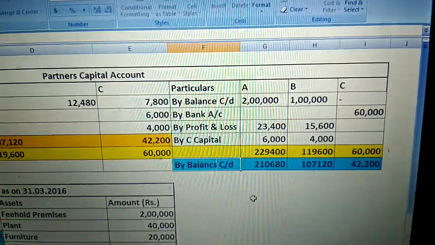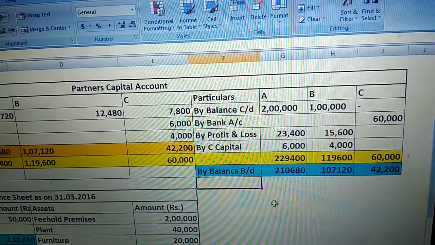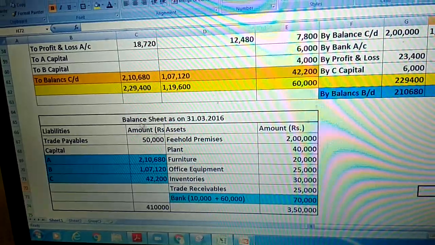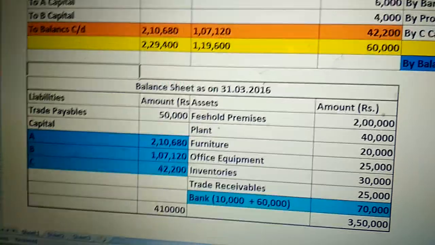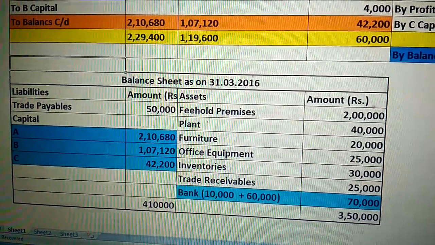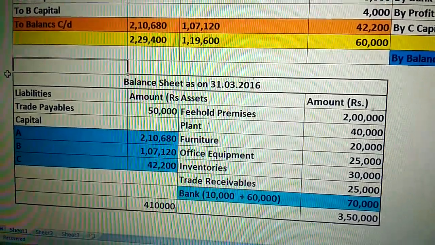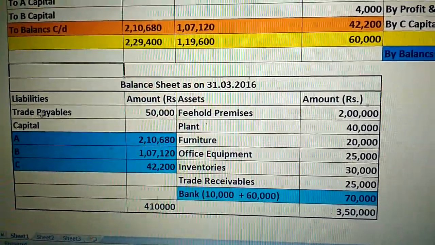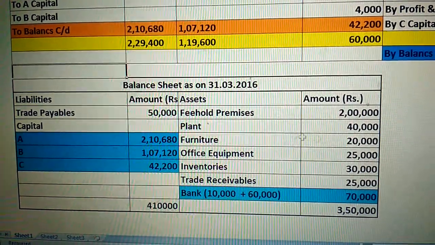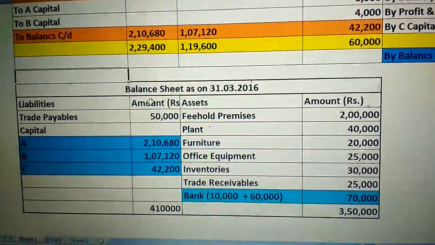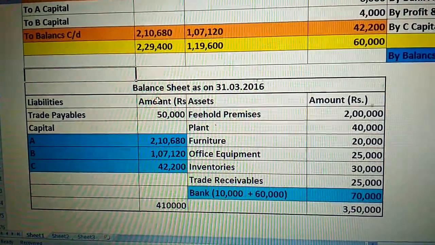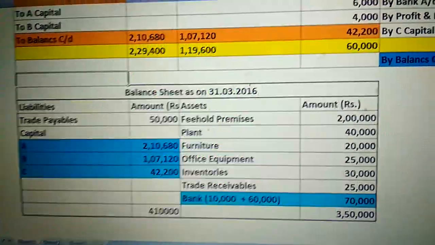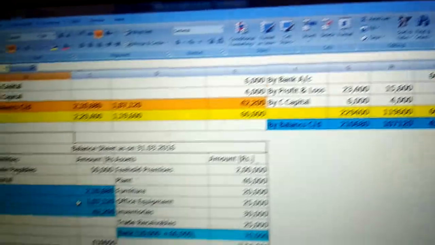Next we need to prepare the balance sheet. Here already they are given the balance sheet, assets and liabilities, no change. Next you need to prepare the balance sheet. No changes in all the assets and liabilities. Don't change any asset and liabilities value. Take all the asset and liabilities values from the old balance sheet. Then for capital, whatever the balance carried down, the closing capital value should be mentioned in the capital account here.